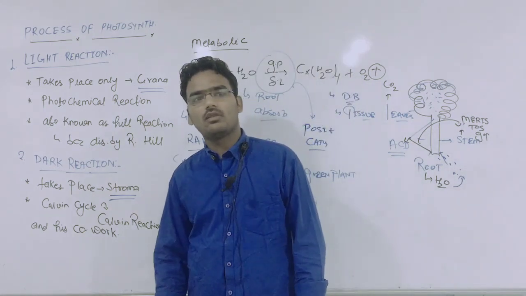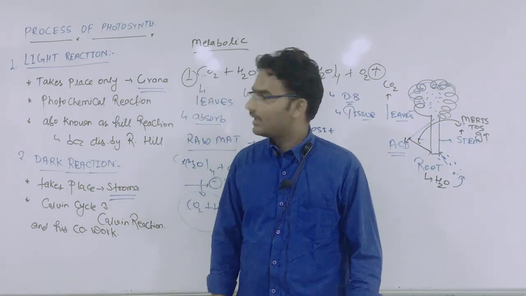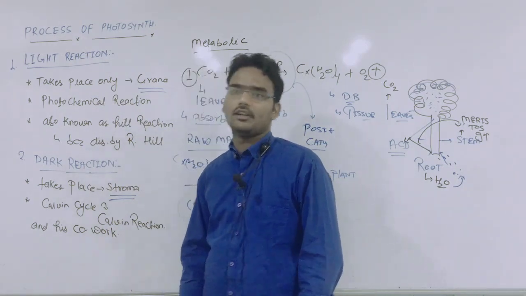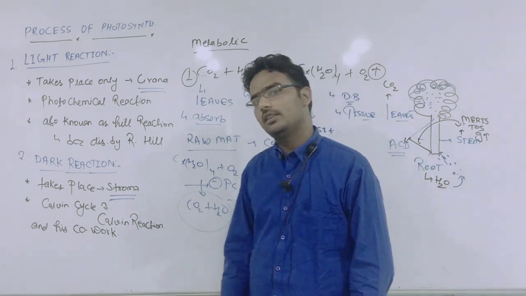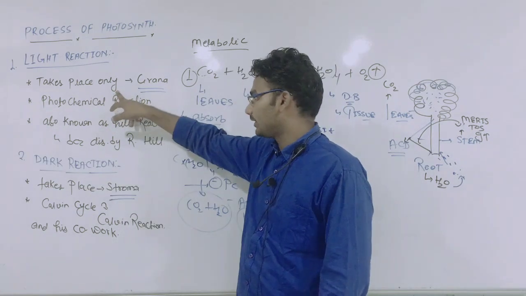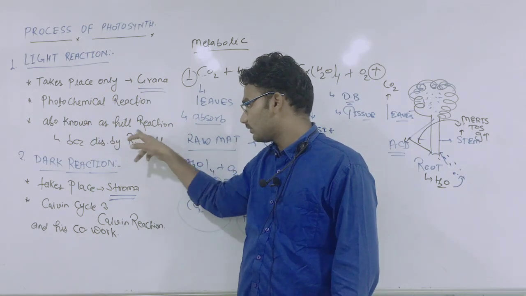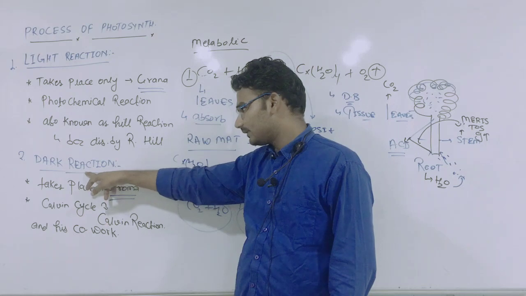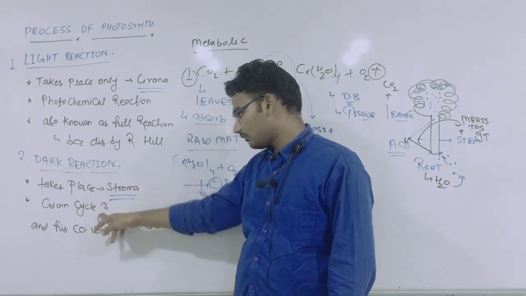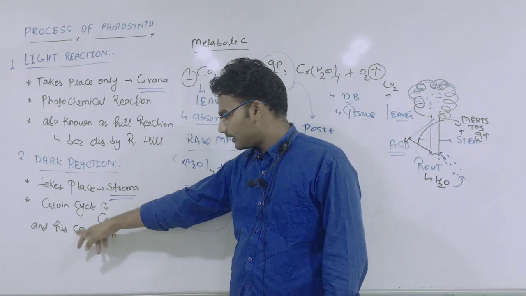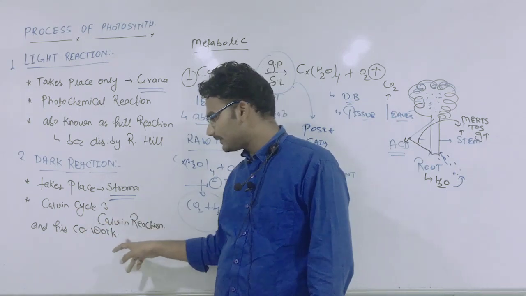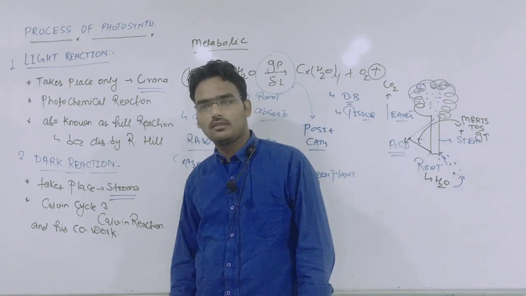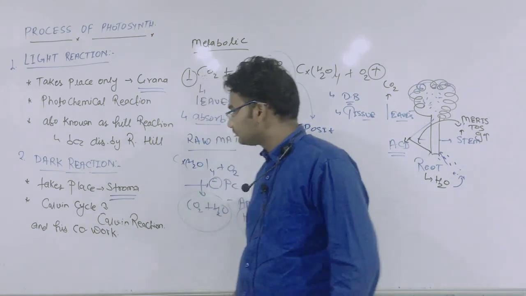Dark reaction also occurs in night time, and light reaction occurs in daytime. Okay, very important. Second will be the scientist. Light reaction is also known as the Hill reaction because it was discovered by Robert Hill, and the other, dark reaction, is also known as the Calvin reaction because it was discovered by Calvin and his co-workers. Okay, thank you very much.